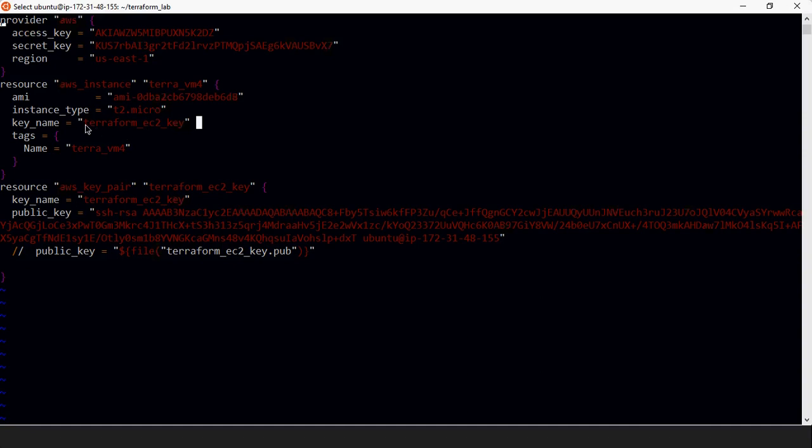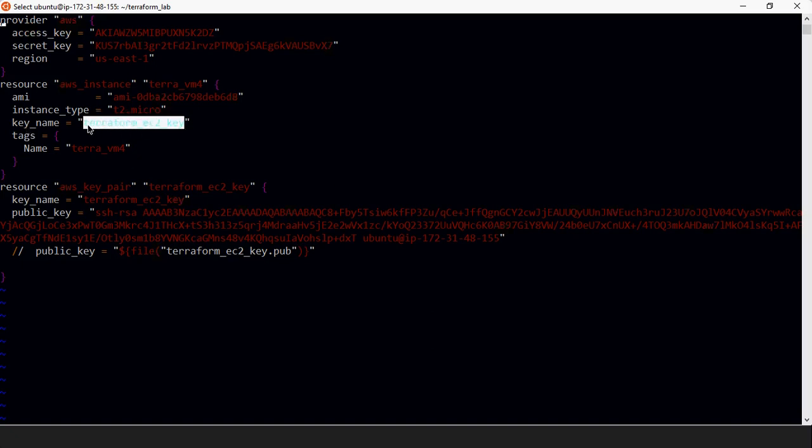You can mention your previously created key file here as well, but from a security point of view I am creating a new key file so that I can use its public key as authorization for this EC2 instance to make the SSH connection available. So this is the key name.